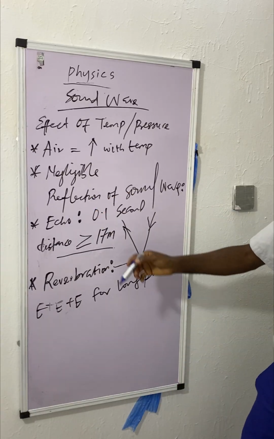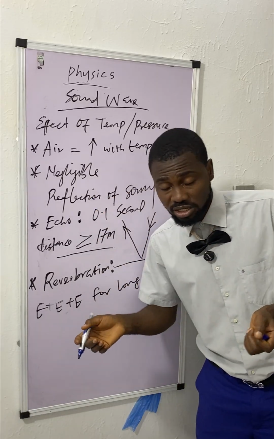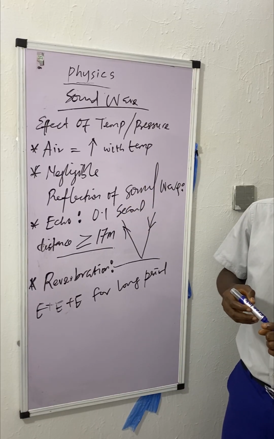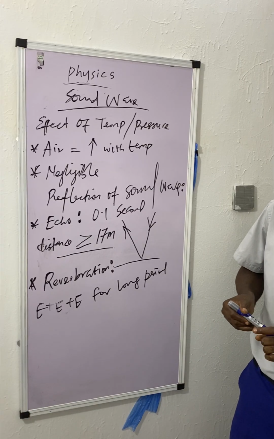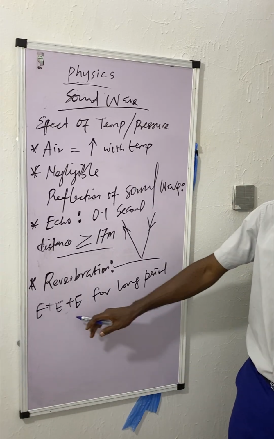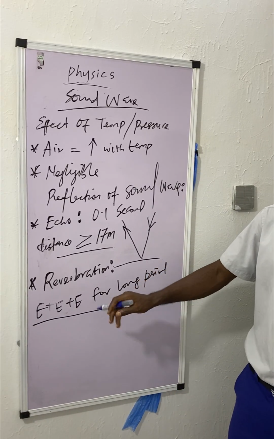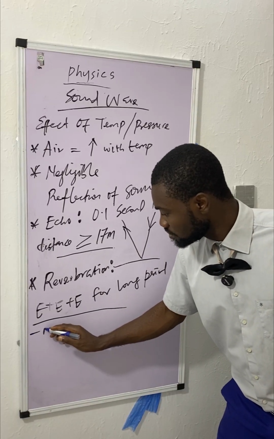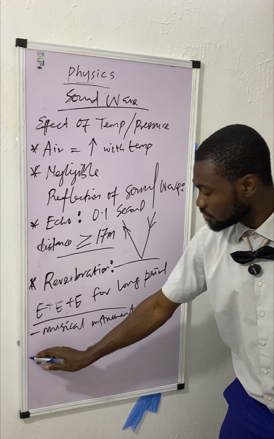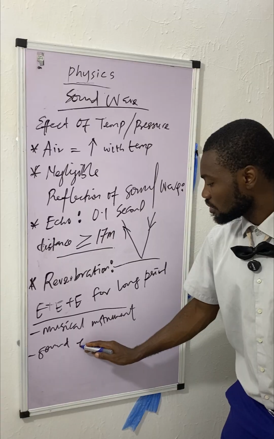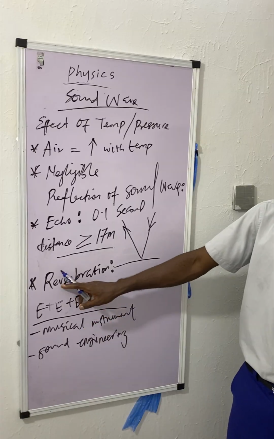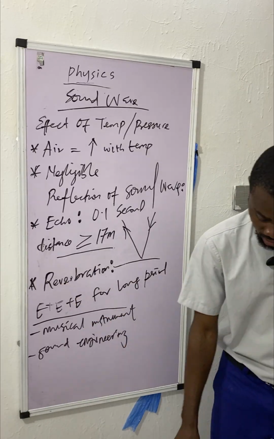And what is the application of echo and reverb? Echo is applied in ultrasound. I don't know if you have done ultrasound before in the past. That's where you use echo. Ultrasound is a scan used to view the internal structures of the body, especially soft tissues and organs. It's also used in distance measurements. That's that for that. Then reverberation is used in musical instruments to produce quality sound. Also used in sound engineering. All those music producers use reverb to increase the quality and richness of sound.